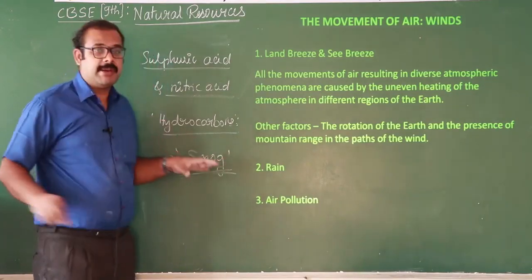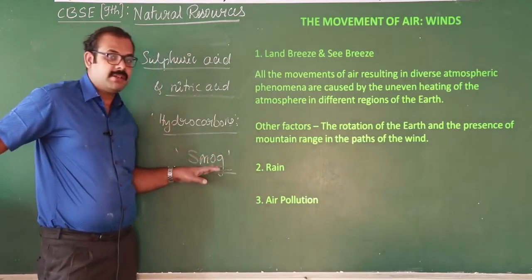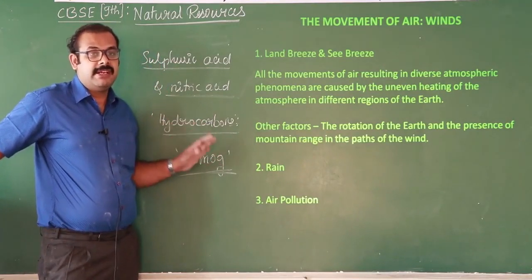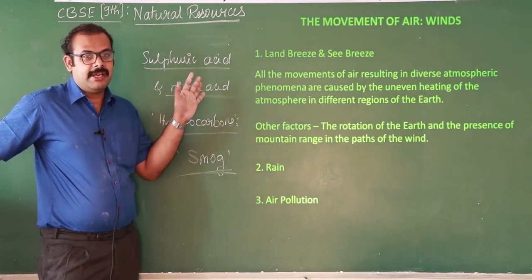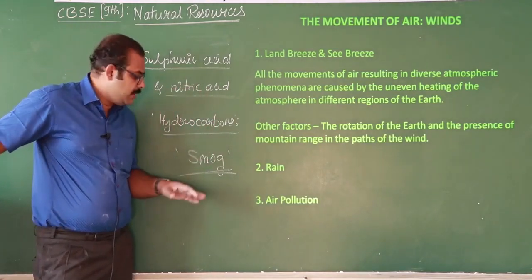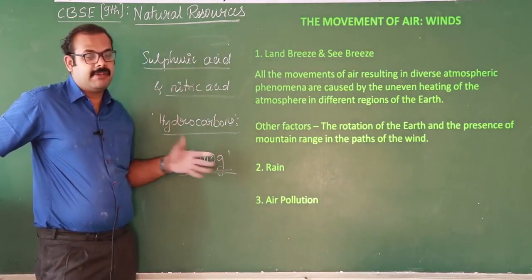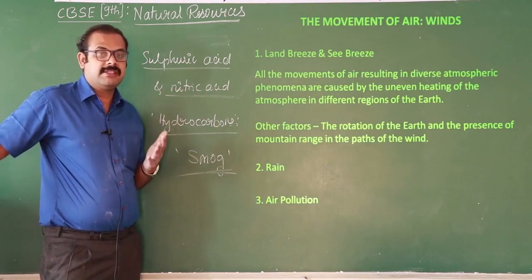So if the dust particles and hydrocarbons mix with the water, they form smog, and it is very difficult to see the objects nearby. Why? Because it will reduce the visibility. So in that case, for example, you might observe in the case of Delhi.